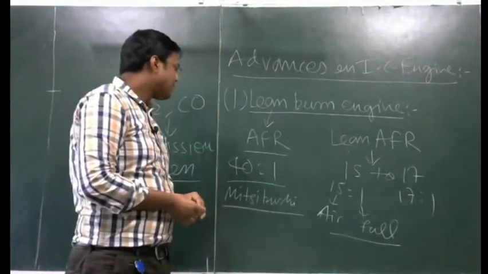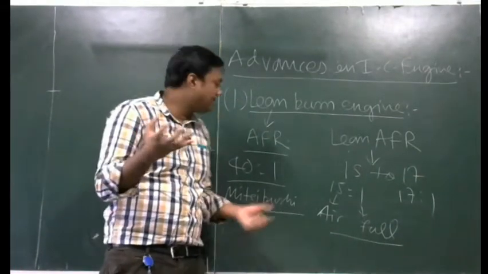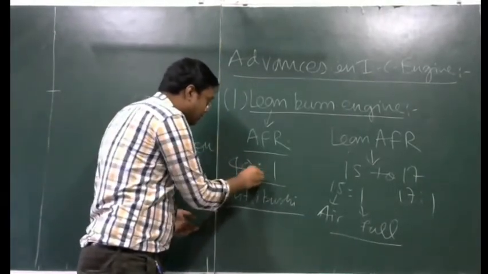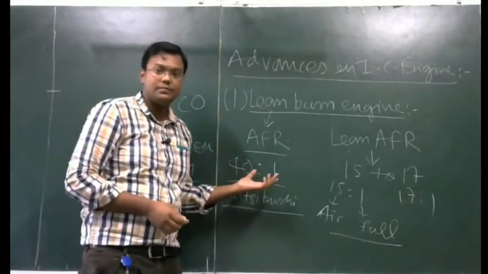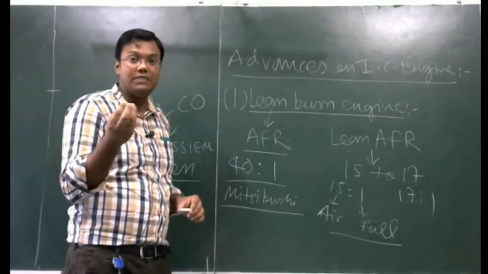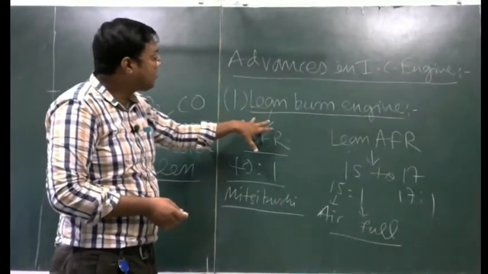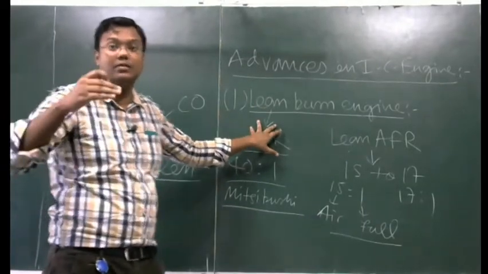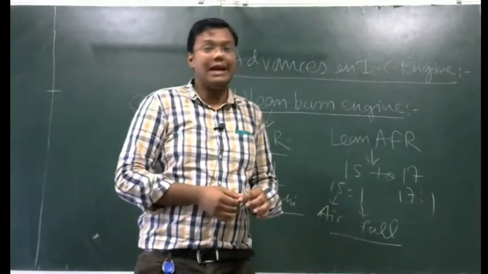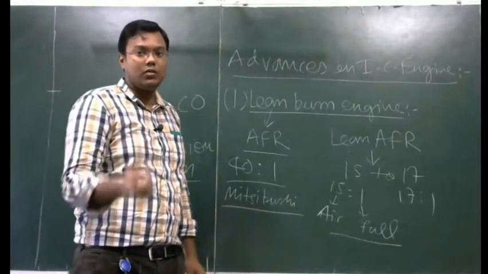So how will these engines work? If we decrease the air fuel ratio to such a low amount of fuel, then to make combustion possible in these engines, we have to increase the compression ratio very high. The compression ratio should be very high, so that even at a very low amount of fuel, combustion will take place easily.